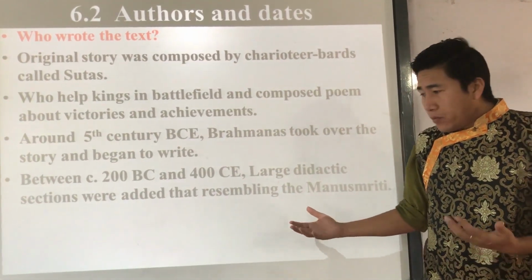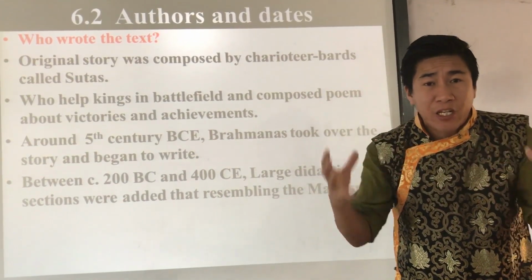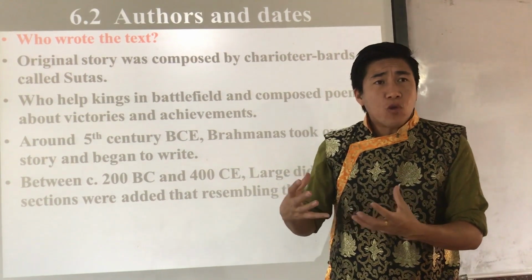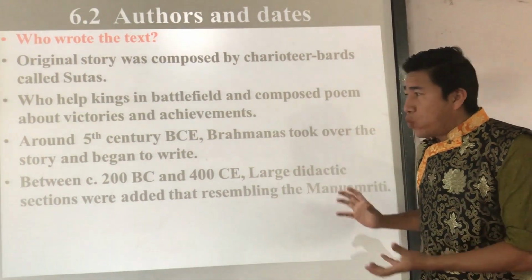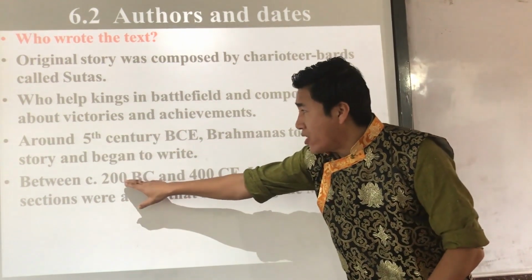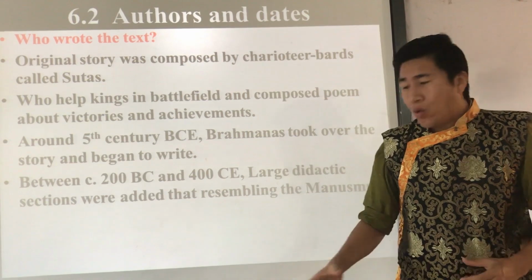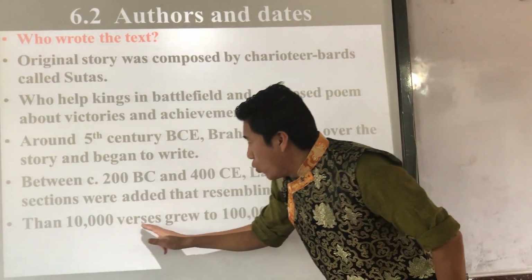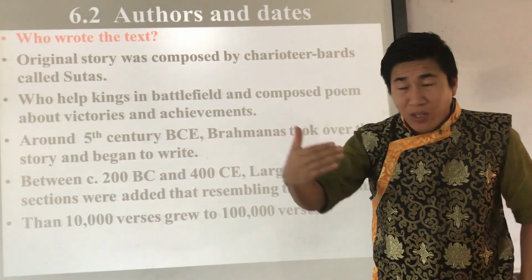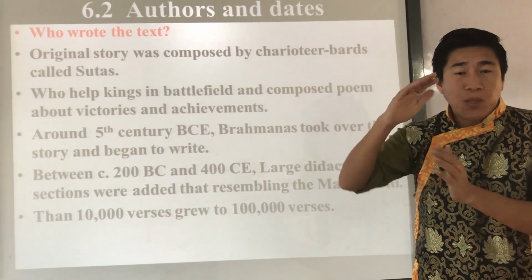Understood? So that's why at first, in the narrative section, the Mahabharata contained almost 10,000 verses. Later on, when the didactic sections were added around the 2nd century BC, the verses grew to 1 lakh verses. Verse means narrative in a stanza, in a poetic way, right?